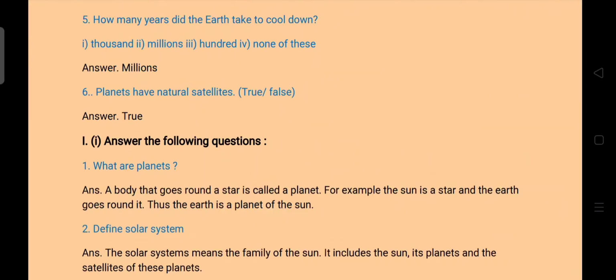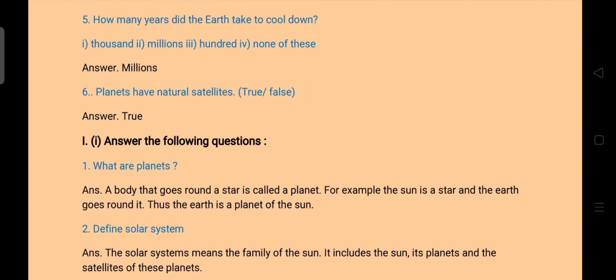Question number 5. How many years did the earth take to cool down? 1000, millions, 100, none of these. Answer is millions. Question number 6. Planets have natural satellites. True or false? Yes, answer is true.